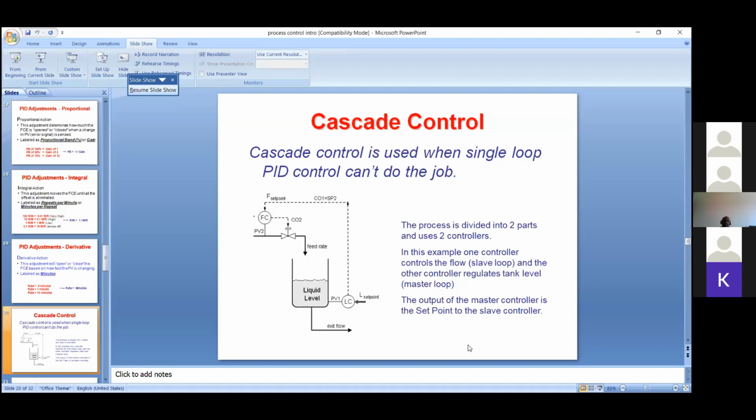Here, the level controller is not directly regulating the feed water flow; the secondary controller regulates it.